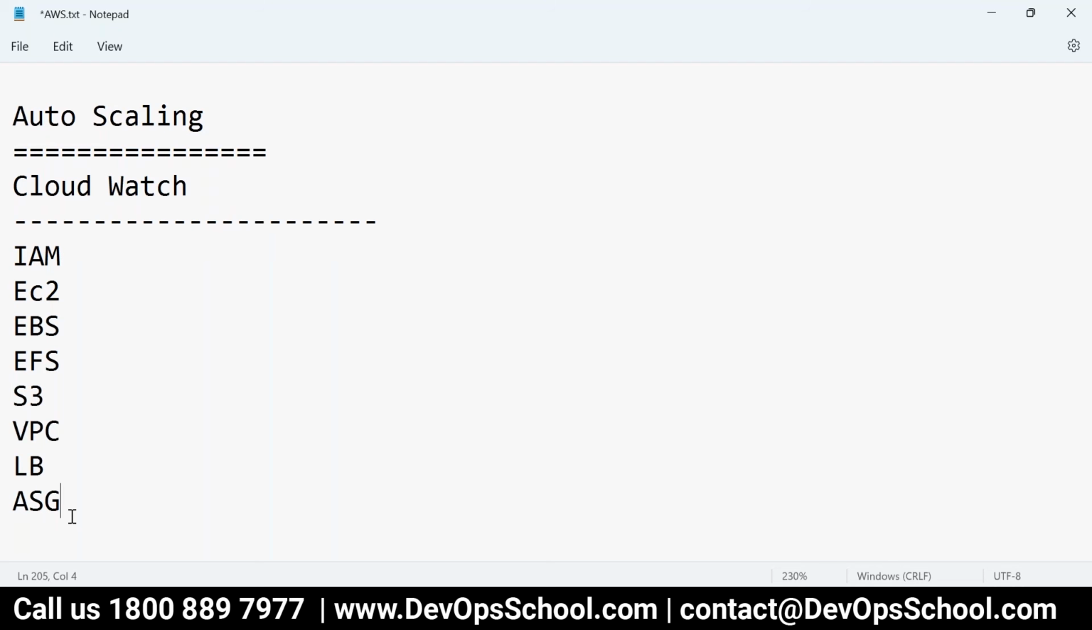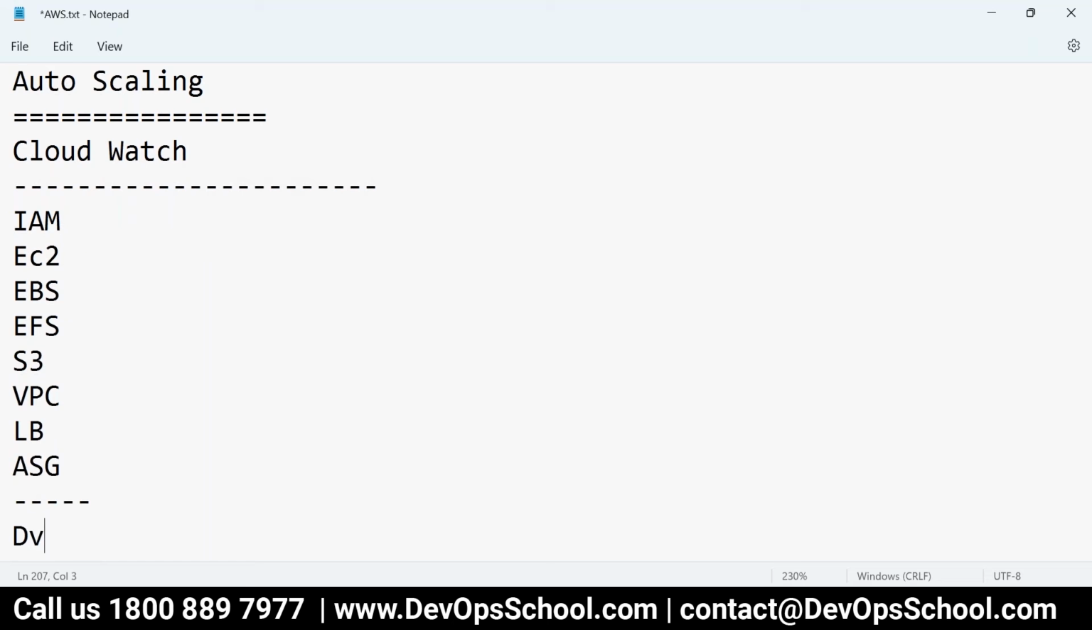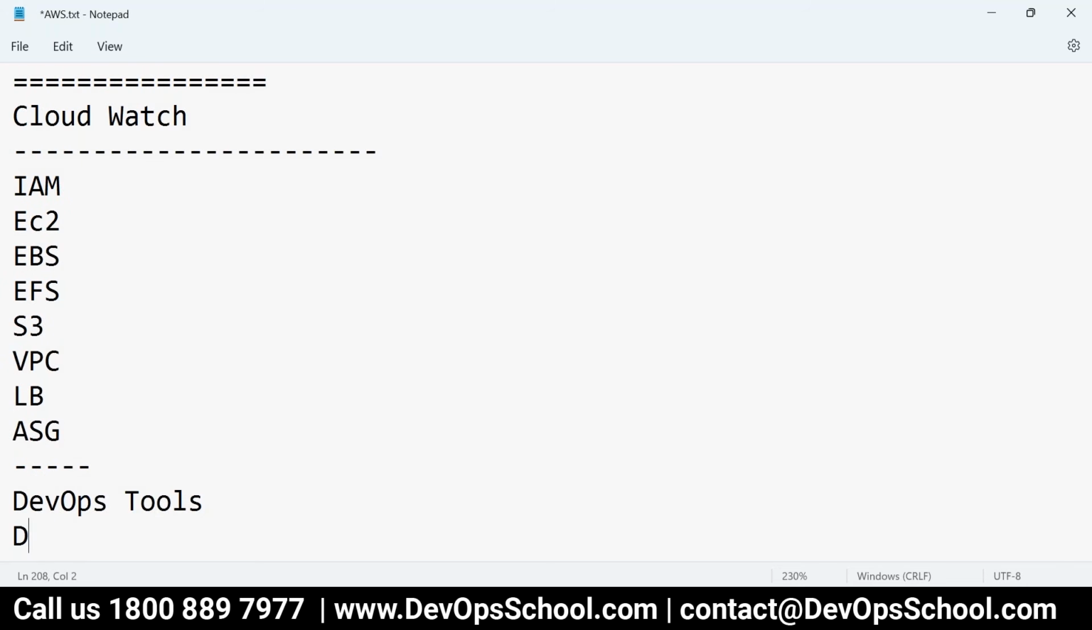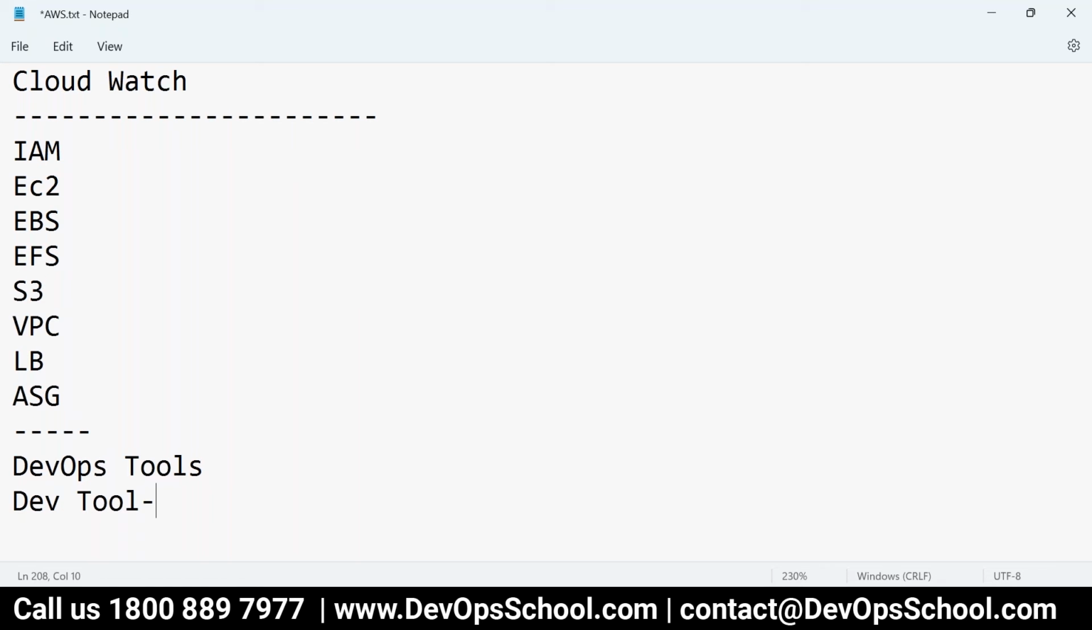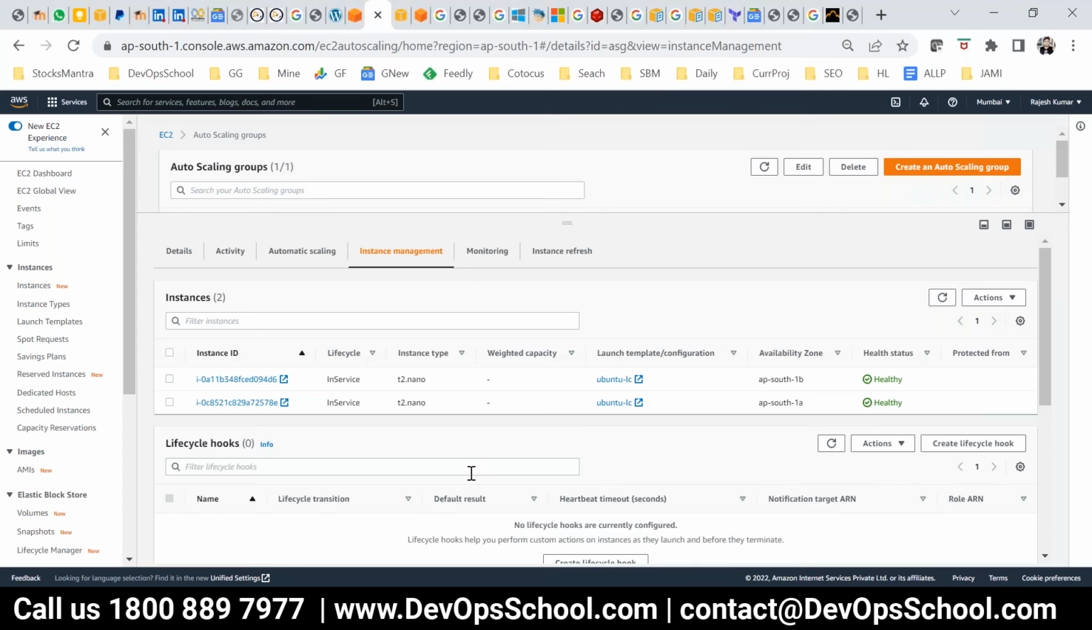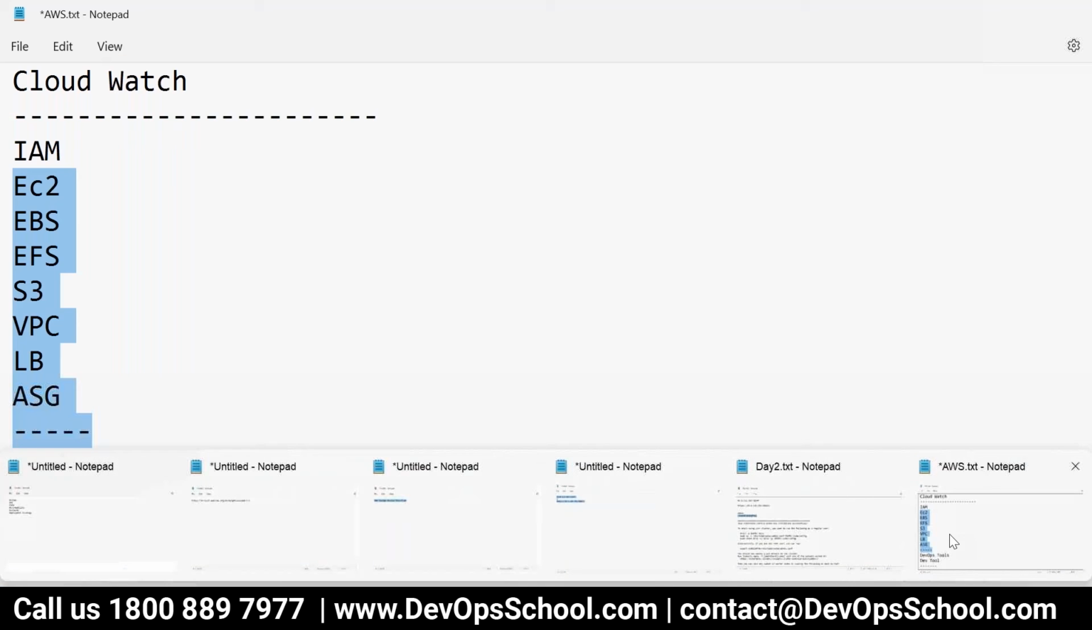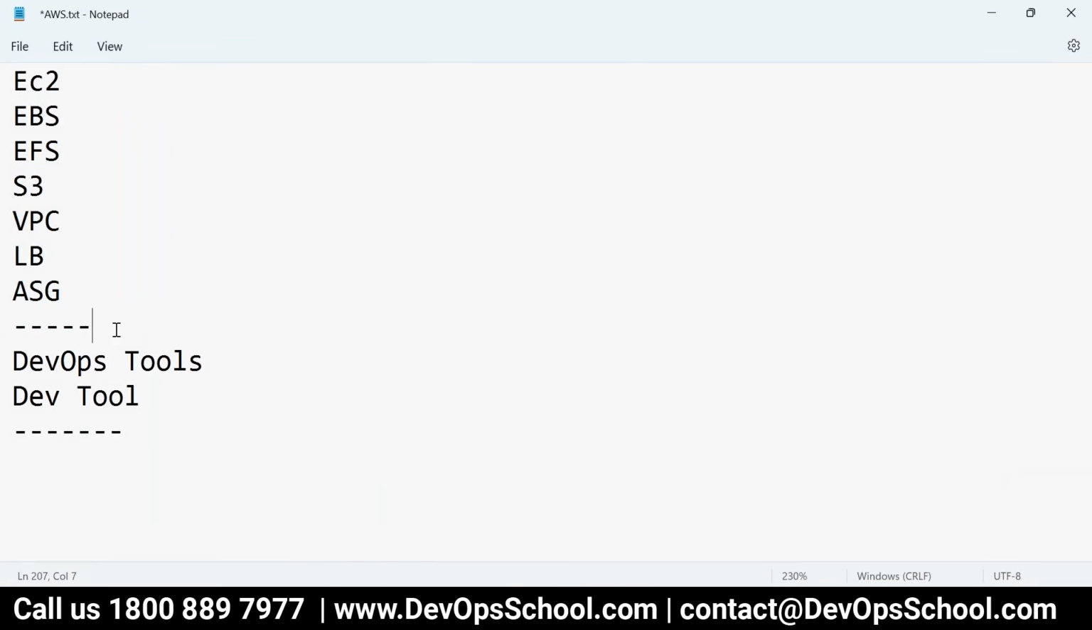And then the dev tools and DevOps tools. I did not show you the demo for those. I just showed the intro because it was not required, since I'm teaching you different stuff in this session. Okay, so these are all the resources we'll learn. Now, how do you monitor all these resources? That's the question.